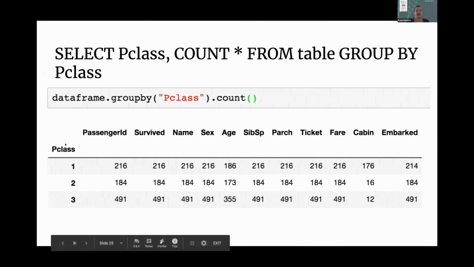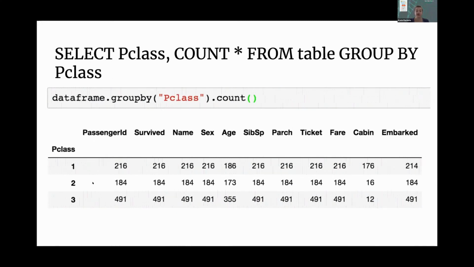So here we can see those 3 passenger classes, and then it counts the number of entries in all of the columns that we have in our data frame. One thing you may already see is that the counts are not equal in all of the rows. You would expect 216 entries for fare and 216 entries for cabin. However, the cabin for first class only has 176 entries. This is because the count function does not count null values. And if you want to count those values, I will show you how to do that in a second.